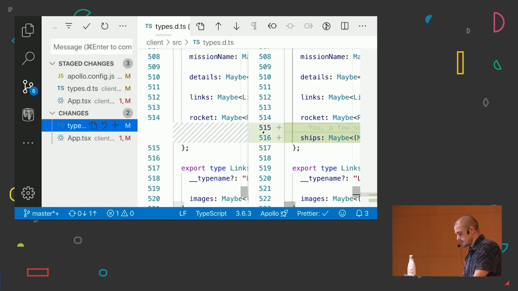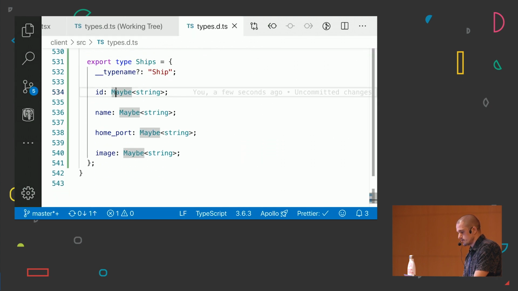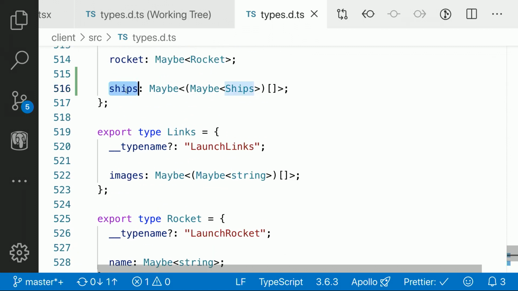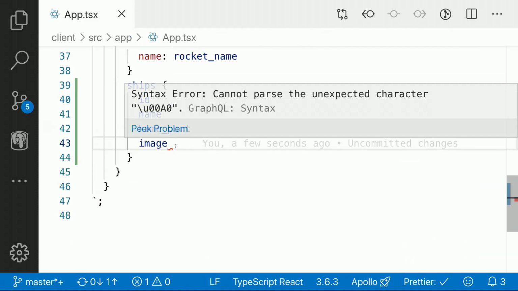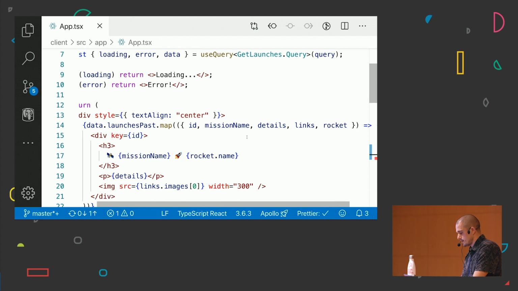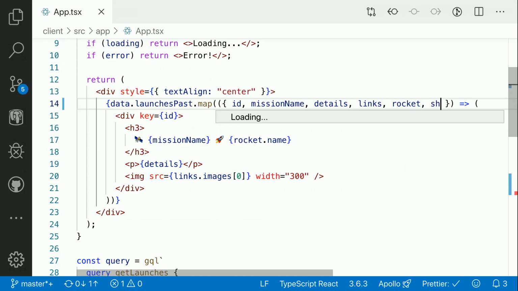So we're going to see here, if I go to the file, that we've already got our type ships with ID, name, home port, and image, as well as our ship. So now what I have to do basically is, I'm not sure there's an error here, but yeah, whatever. I'm going to try to do this, and then go back to my return function, and do control space. For some reason there is a live coding problem. So okay, I'm going to get my ships here, and TypeScript knows that this is an array.